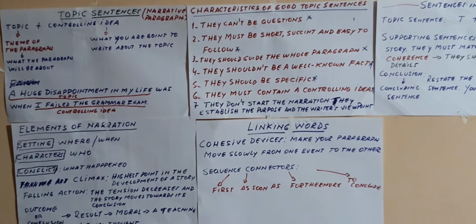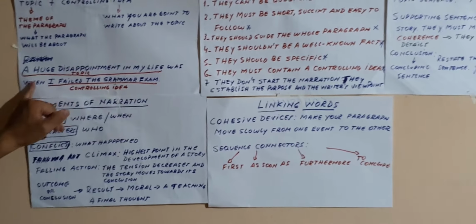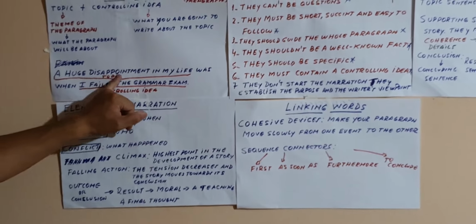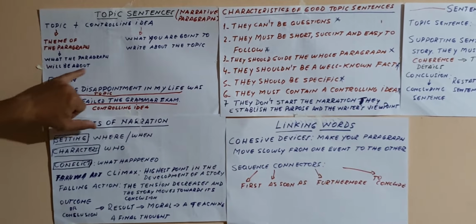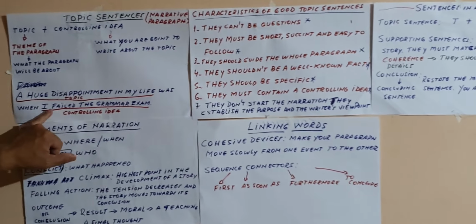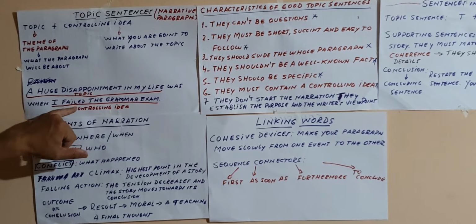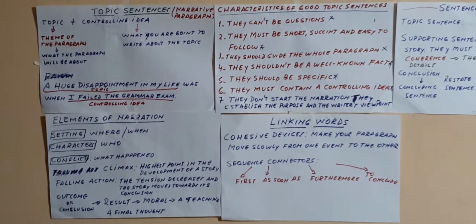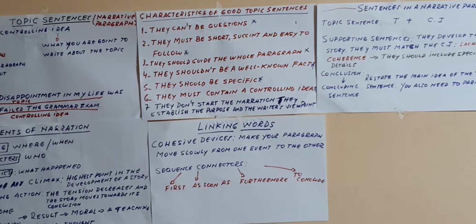Let's go through an example. A huge disappointment in my life was when I failed the grammar exam. So, a huge disappointment in my life is the topic, the theme of the paragraph. And what you are going to talk about the disappointment is that I failed the grammar exam. This is the controlling idea. So, the paragraph will be developed taking into account the controlling idea. I will explain this in this poster.